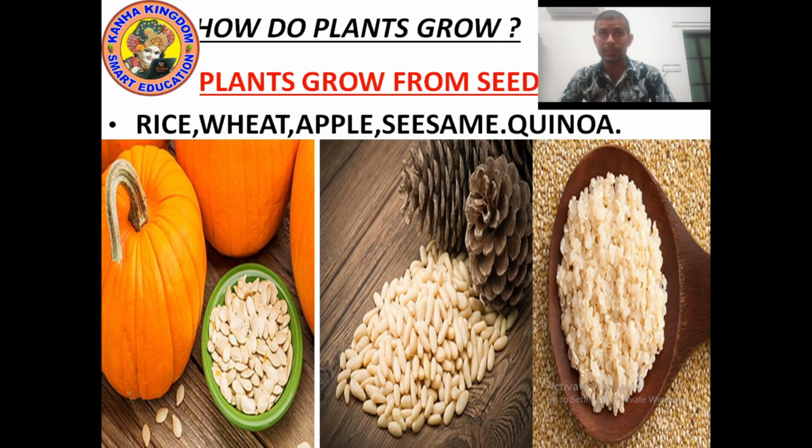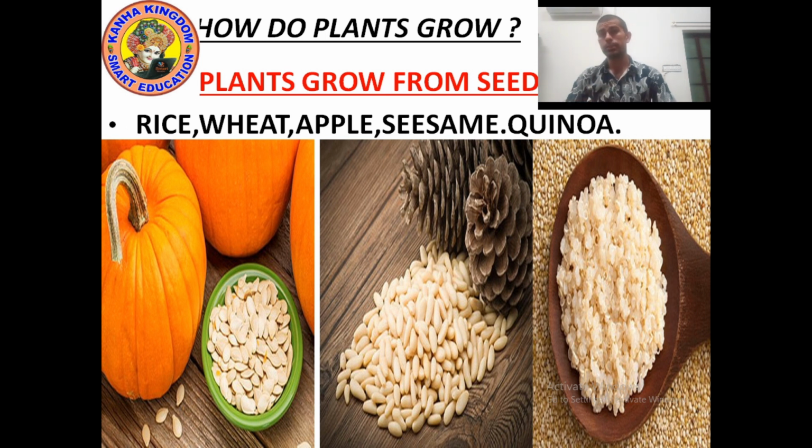There are many seeds like rice, wheat, apple, sesame, quinoa, which grow from seed. Yes, these are the plants that grow from seed.